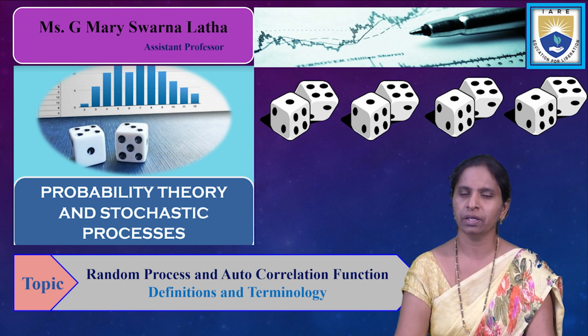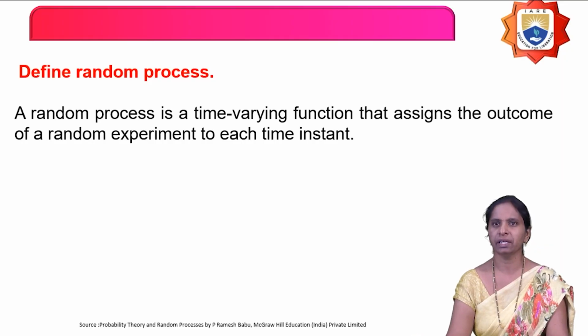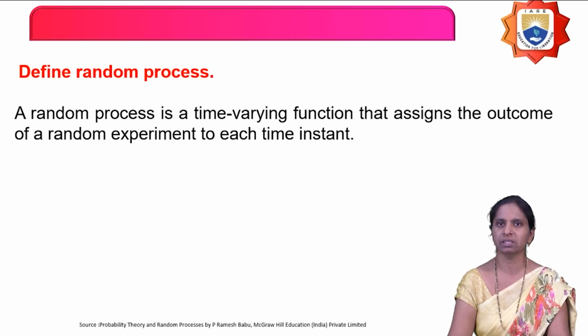In today's lecture, we are going to discuss the random process and correlation function, with the corresponding definitions. So first, define random process. What is a random process? A random process is a time-varying function that assigns the outcome of a random experiment to each time instant.